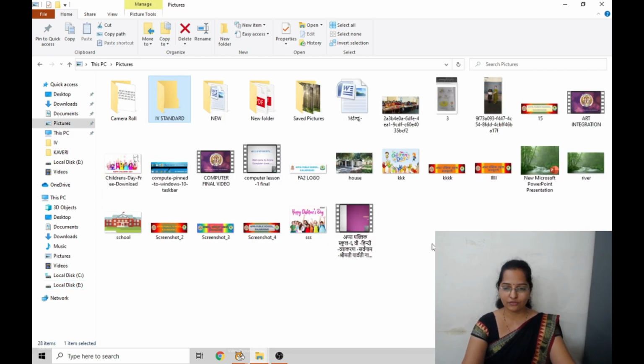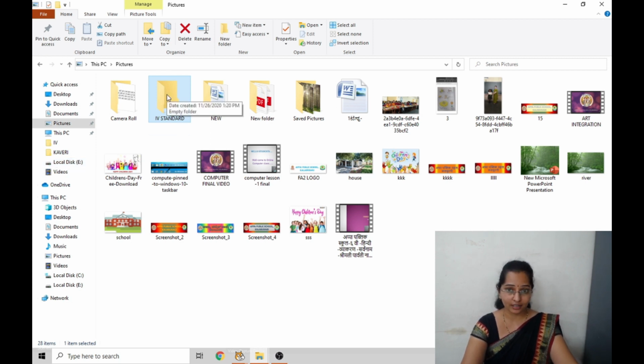Okay. Now we'll see how to copy or move a file or a folder from one place to another place. Just now I have created this 4th standard folder in pictures, right? How to copy this file or how to move this file from pictures to another folder? For example, I don't want this 4th standard file in pictures here. I want to move this file to local disk E. Can you see this here? Okay, how to move this?